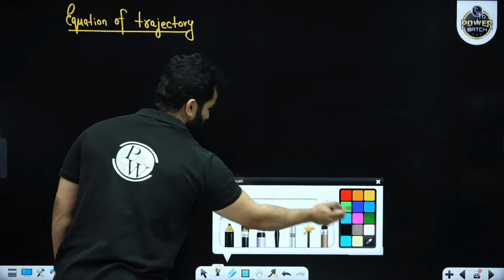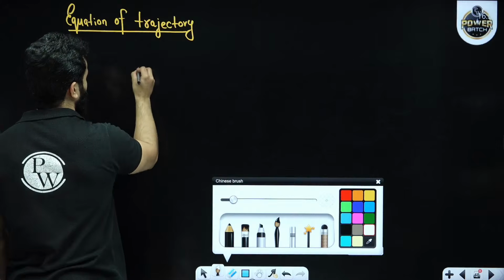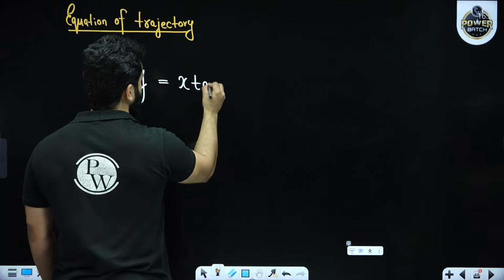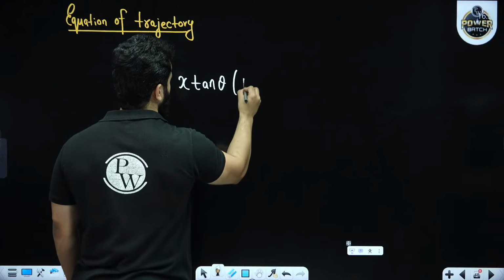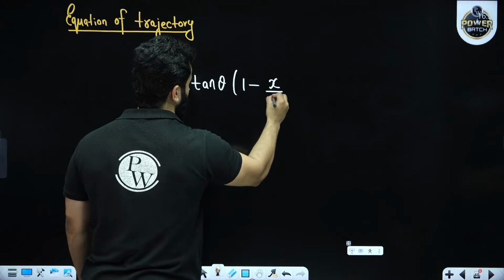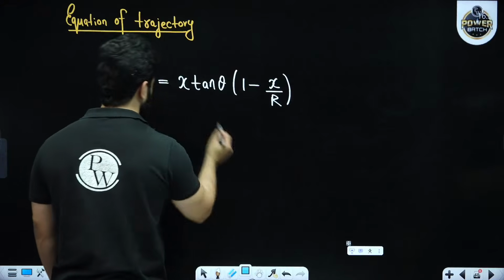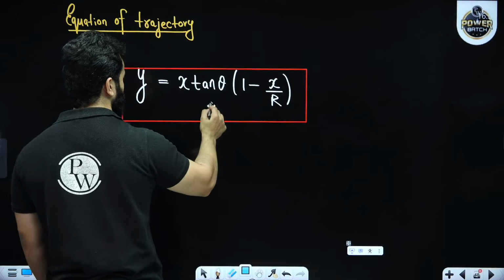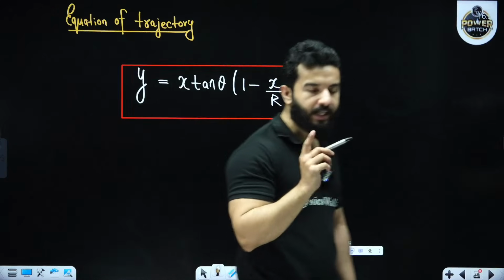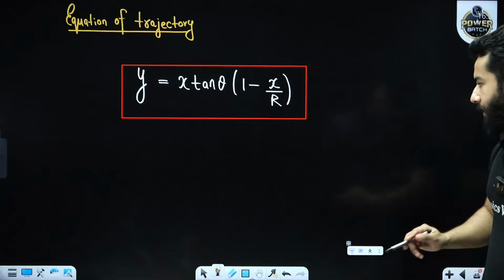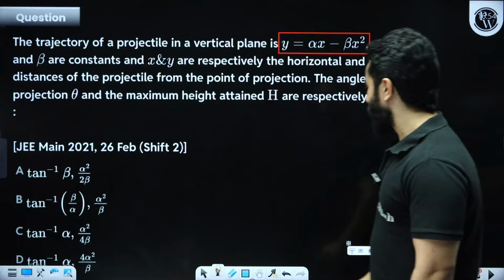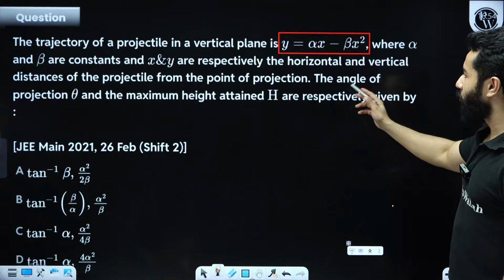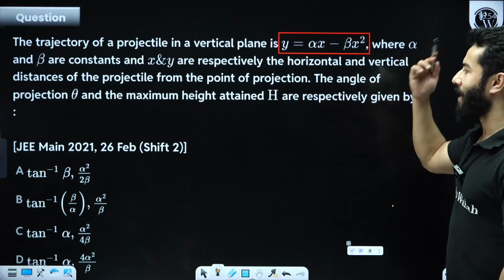y equals x tan theta times (1 minus x upon R). Please remember this. This is going to be very, very important for us. From two-dimensional motion, projectile motion, the equation of trajectory is an important topic. So coming back to this, now they are saying we have to find out the angle of projection and the maximum height attained.